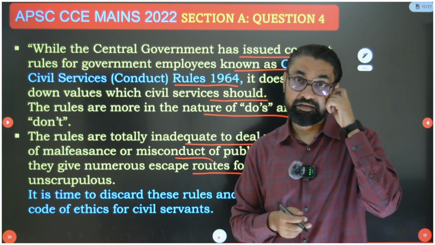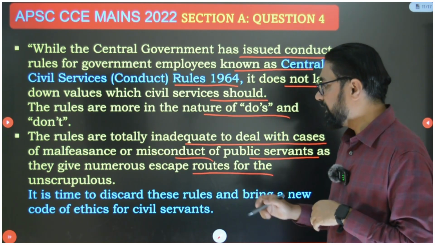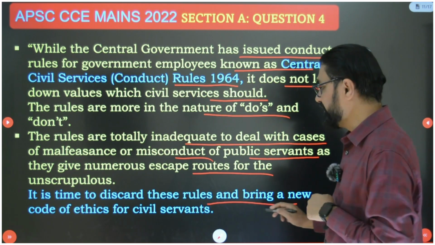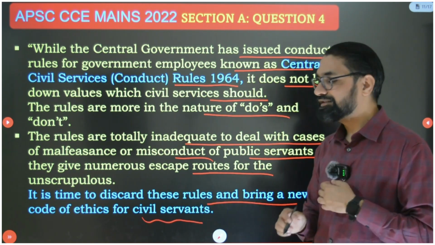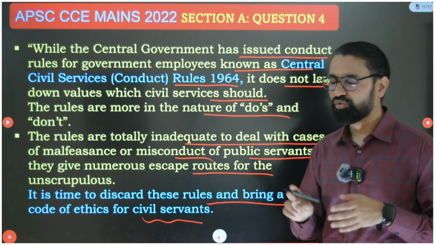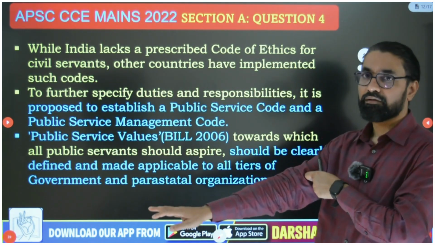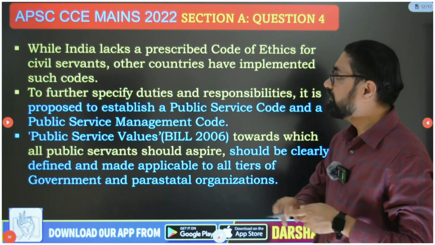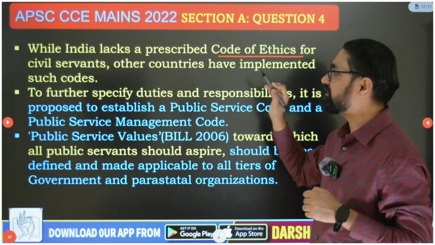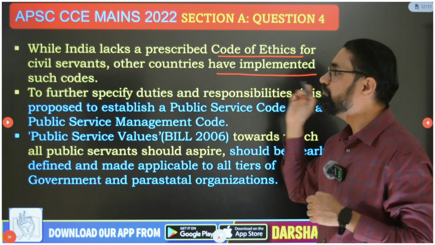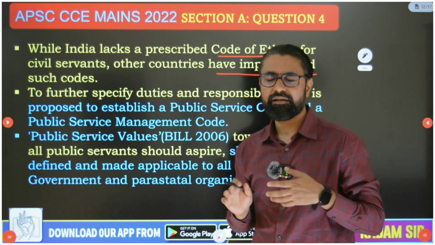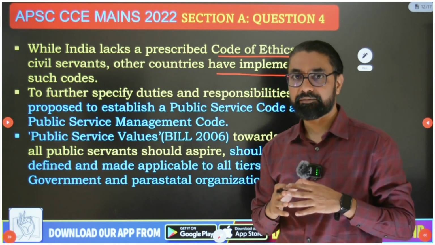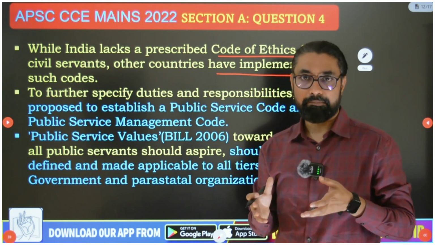So it gives a lot of escape routes to unscrupulous people, and it is a time to discard these rules and bring new code of ethics for civil servant. So bring new code of ethics law for civil servant, the first recommendation. Then while India lacks prescribed code of ethics for civil servant, other countries have implemented such a code. Then they said India has no such code of ethics policy which is legally applicable.